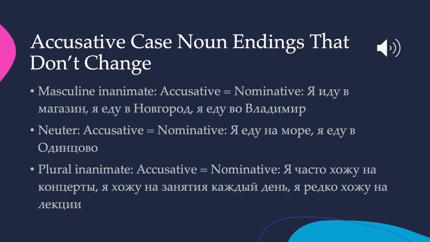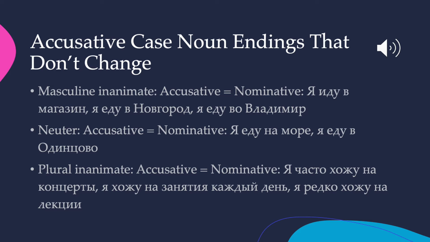So let's do a quick review of accusative case endings for nouns. And like I said at the beginning, the good news is that most of the time, the accusative case endings are the same as the nominative case endings. So you don't have to remember a new set of endings. When are the accusative case endings the same as the nominative case endings?